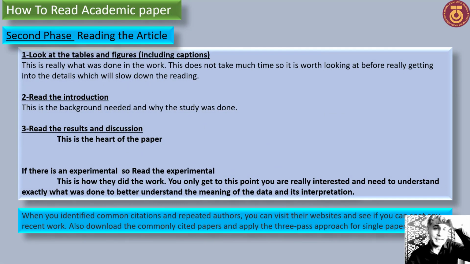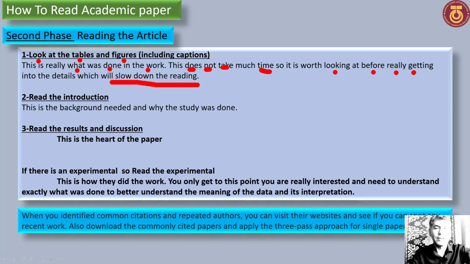The second phase is reading the article. You try to look at what was done. Second, you have to look at the tables and figures, including the captions of the tables and figures. This is really what was done in the work. This does not take much time, so it is worth looking at before really getting into the detail and the reading.